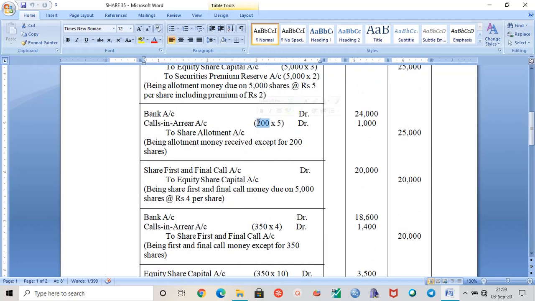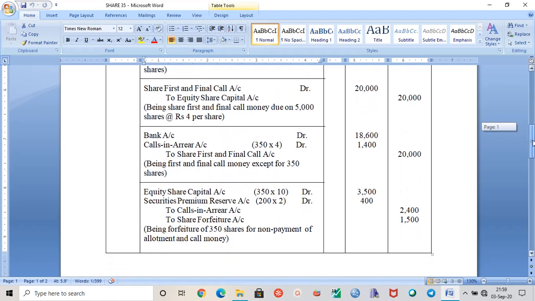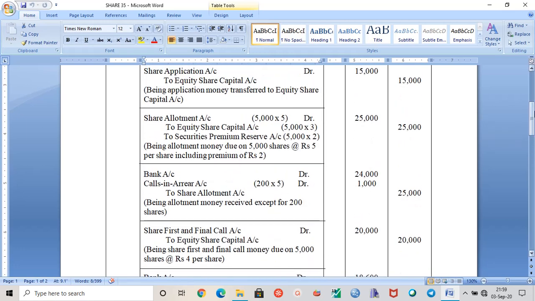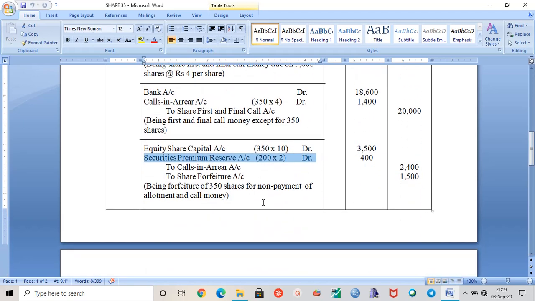Why? Because it only involved the entire share of Mr. Datta, and this also involved Mr. Das's share. So now we have to forfeit the shares. The entry will be equity share capital account debit, securities premium reserve account debit to calls in arrear, to share forfeiture. We have this SPR account also debited because we did not receive the SPR when allotment was due. At this point of time, that's why SPR is appearing on the debit side. So this is the entry for forfeiture of 350 shares.